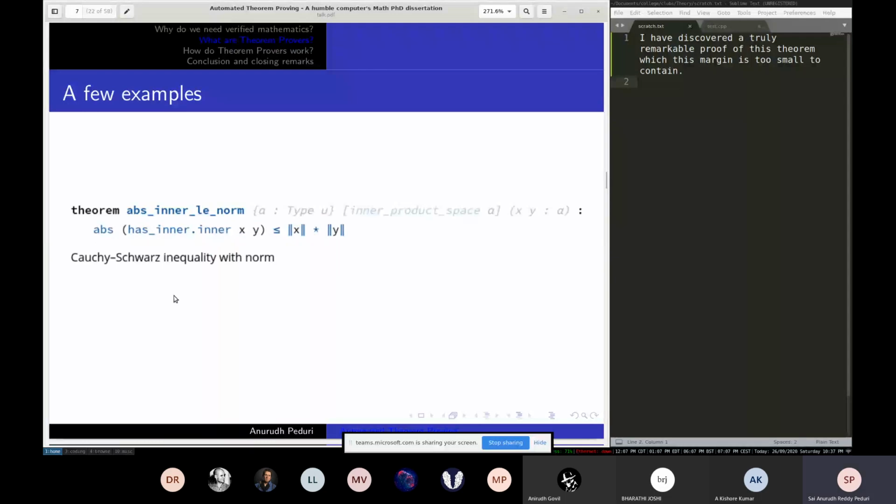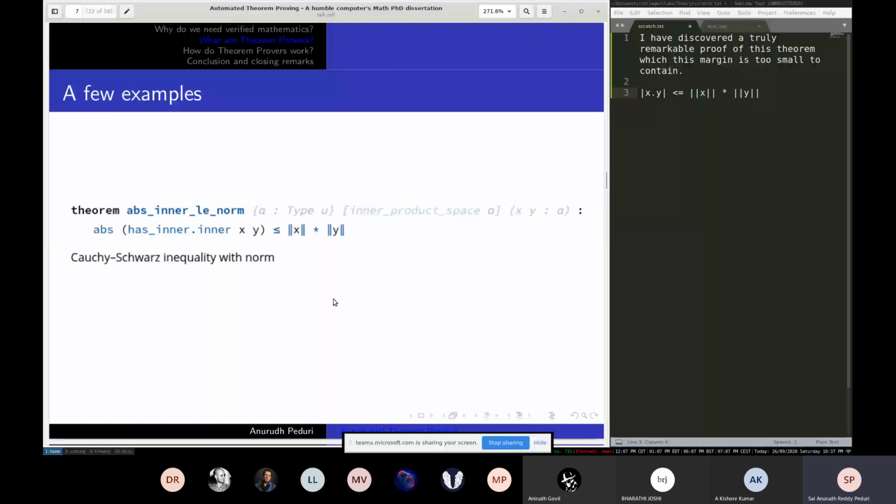And finally, one last example, the Cauchy-Schwarz inequality. If you take the inner product of x and y, the absolute value, so mod x dot y, I hope you can see the right side, it is less than or equal to mod x into mod y. This is basically exactly how you'd write it. There's the name for a function, which is the name for this dot. This inner is going to take two arguments and return their inner product, absolute value of that, less than or equal to mod x times mod y.